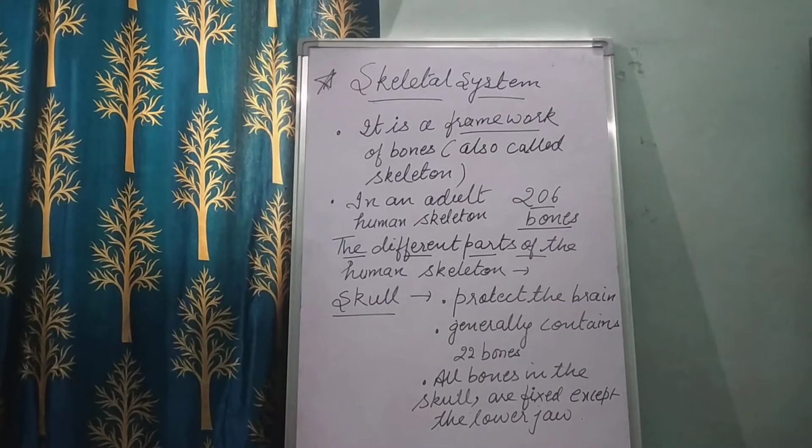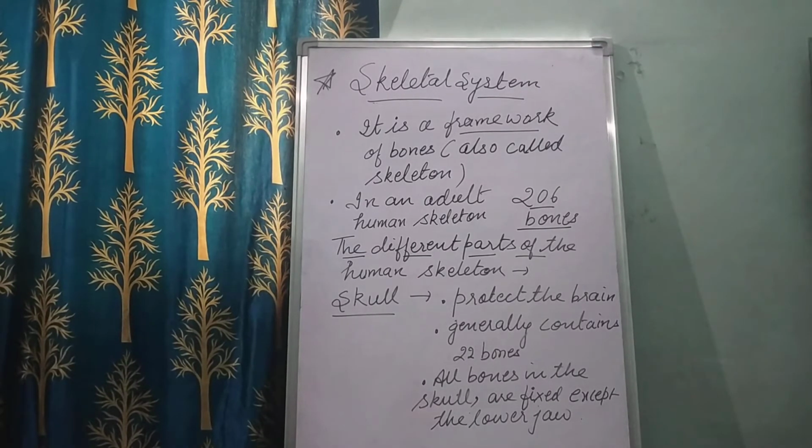Now children, the skeletal system we are going to learn in detail. So, the skeletal system is a framework of bones, also called the skeleton. You know children, the skeleton is a framework of bones that provides protection, gives the body proper shape, and helps in movement, right? And you know children, there are 206 bones in an adult human skeleton.